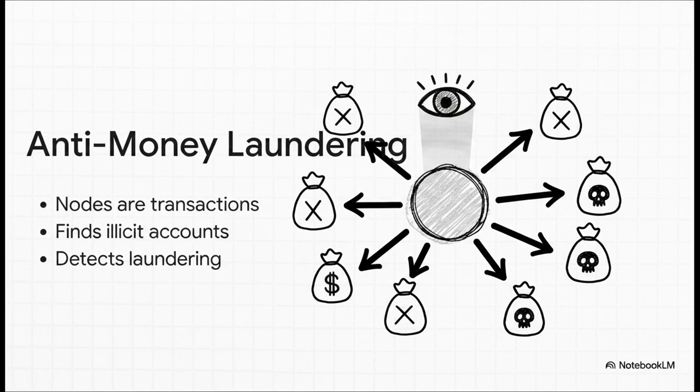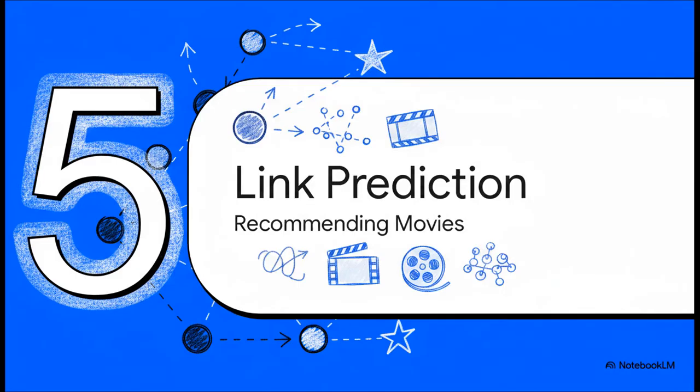Through message passing, the GNN detective sees the entire web all at once. It looks at the neighborhood of a seemingly innocent transaction. Is it interacting downstream with known shady accounts? Does the structural flow of the money perfectly mirror a known laundering ring? The GNN reads that deep embedding and ruthlessly classifies the node as licit, meaning legal, or illicit. We're literally catching bad actors just by analyzing the company their money keeps. How cool is that? And that leads us to Section 5, Link Prediction, recommending movies.